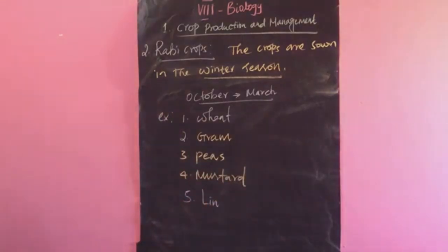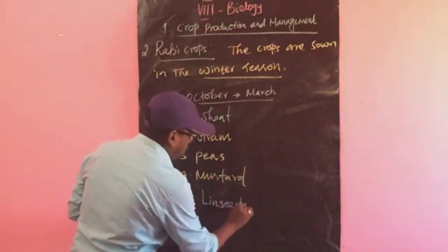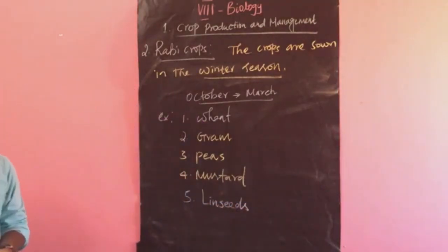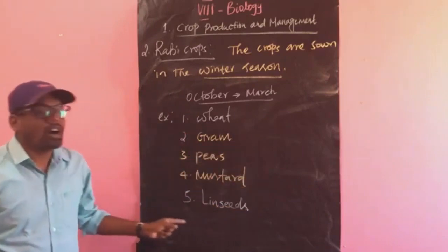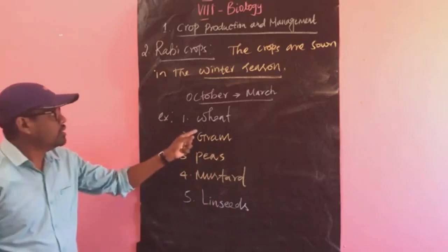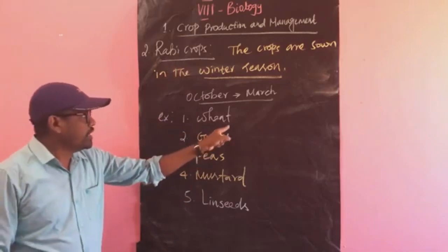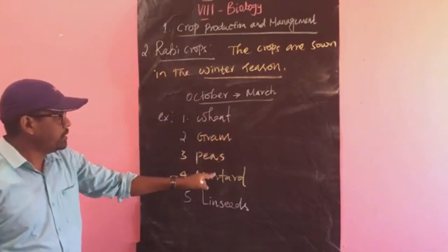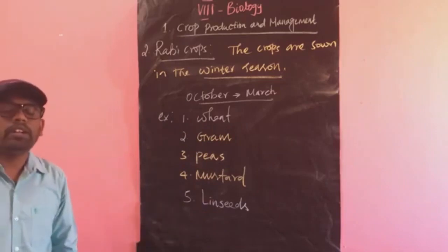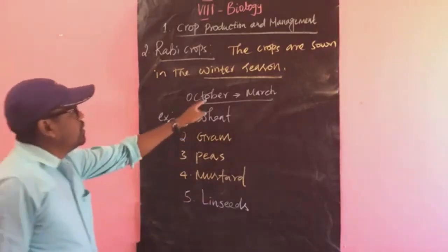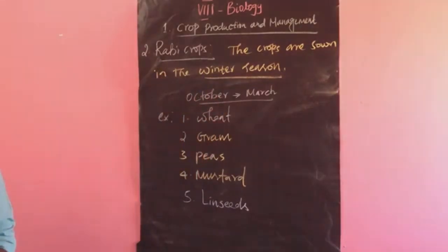What is linseed? In Tamil they will say olive. So these are such examples. Many examples are there, but these are common examples that come under rabi crops. Again, wheat, gram, peas, mustard, linseed. These come under the winter crops or rabi crops.